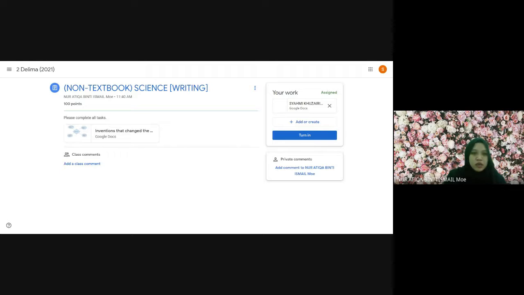You will look at it, the best invention. You are going to write your essay down here. After you are done, after you have checked your work and whatnot, you have to click turn in. This is where you turn in your essay, you submit your work, and then it will appear on my account. So far, any question before I move on to the live stream for today?